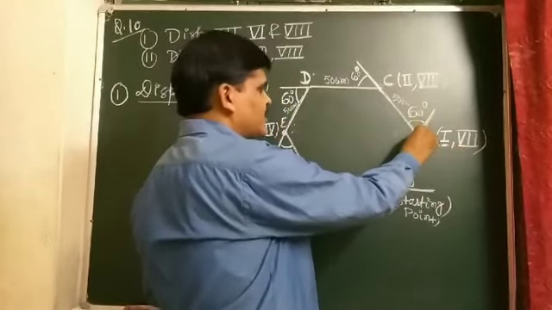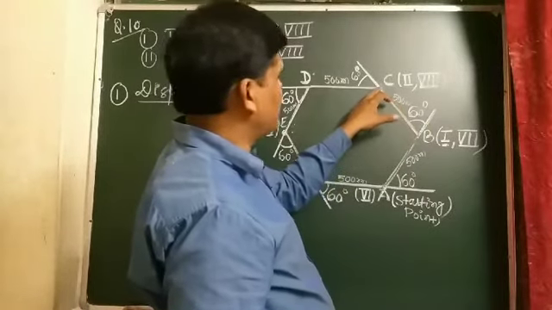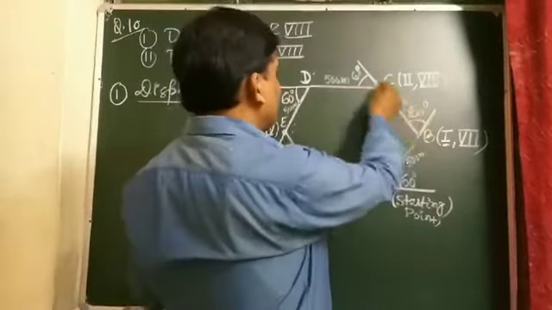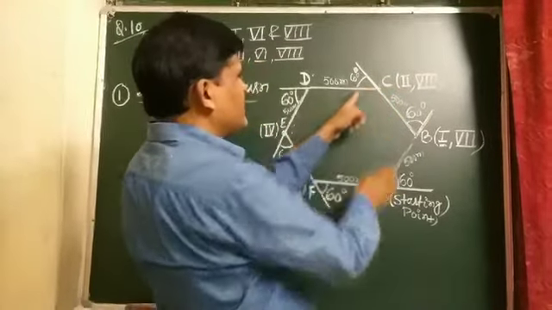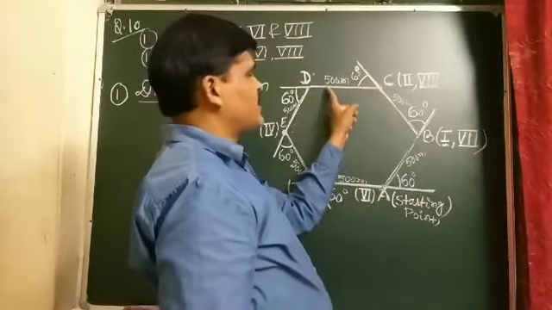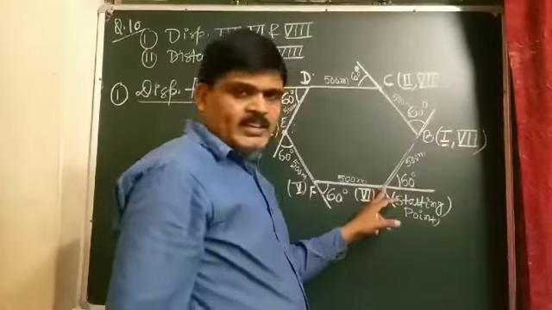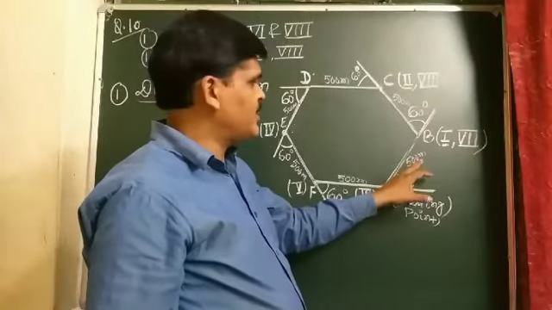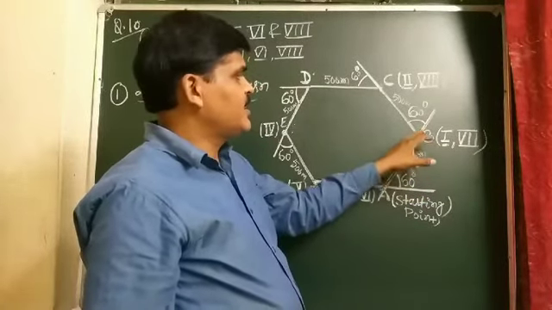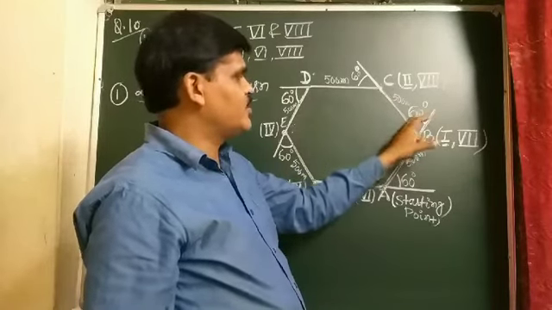This is the first turn. Again he travels 500 meters and again takes a 60 degree turn to his left. So this is the second turn. This is A, the starting point. After traveling 500 meters he takes a left turn of 60 degrees.